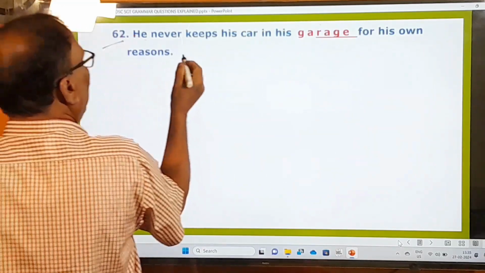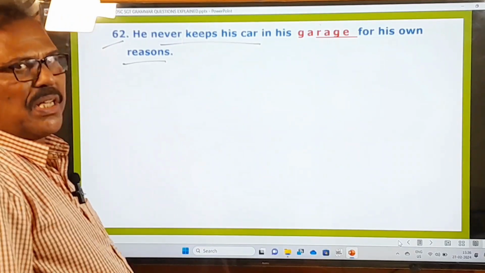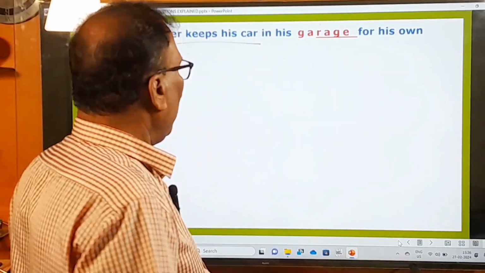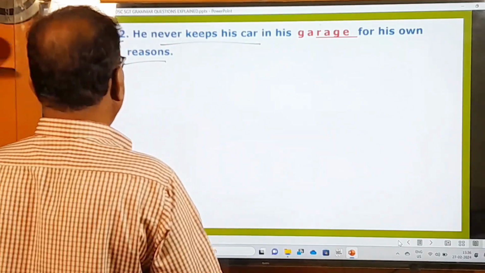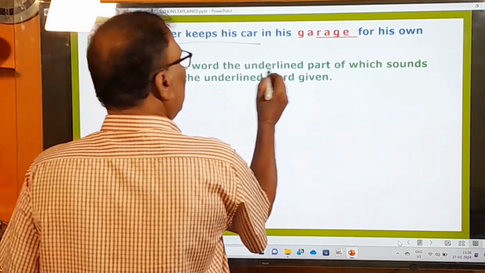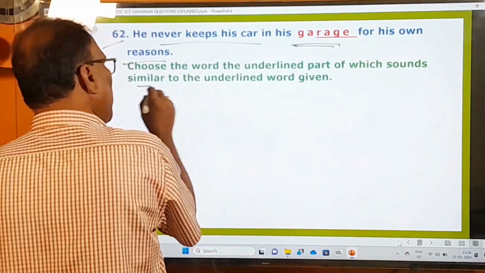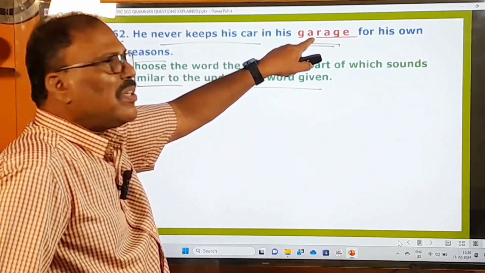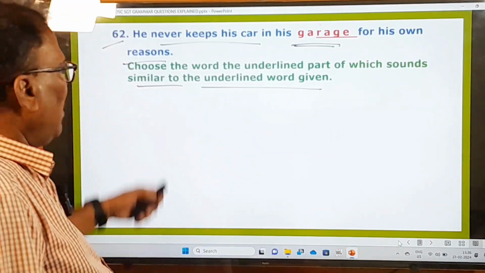62nd one. He never keeps his car in his garage for his own reasons. Of course, he has got his own reasons. He doesn't keep his car in the garage. Okay, right. And here, what is the examiner asking you to do? Choose the word, the underlined part of which sounds similar to the underlined word given. So the sound of this word suits with the sound of one of the options given. What is that? Let us look at that.